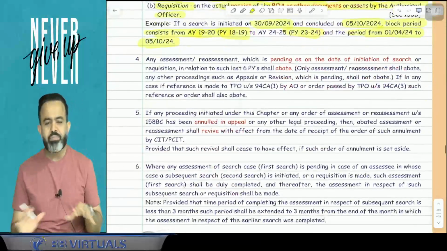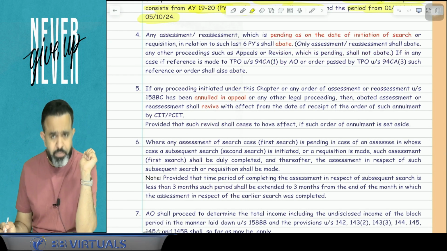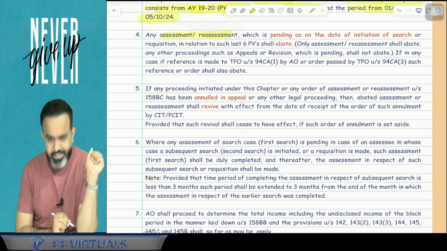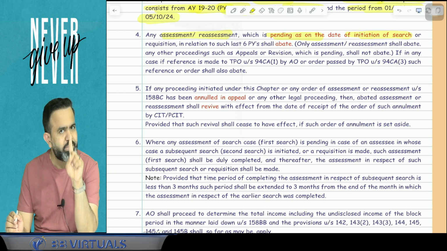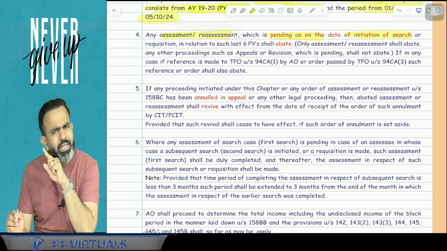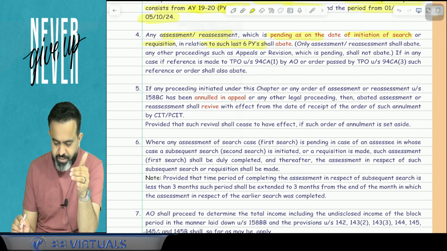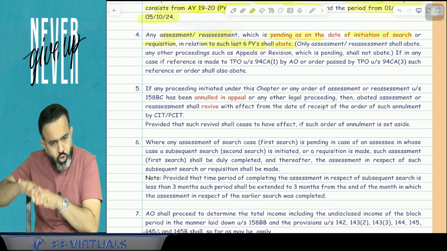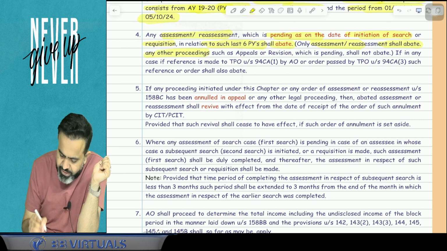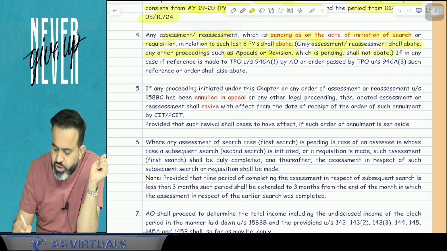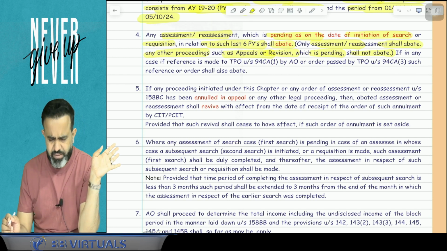Now we are going to start with the next part, that is point number 4. What does point number 4 say? Suppose any assessment or reassessment is pending as on the date of the initiation of the search, meaning when the search was started, on that day any assessment was pending. In relation to such last 6 previous years, it shall abate. Abate means stop. Only assessment or reassessment shall abate. Any other proceeding such as appeals or revision which is pending shall not abate. So if any appeal is going on or any revision application is there, that is not going to abate.